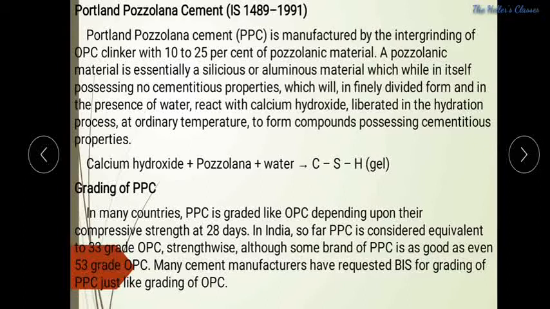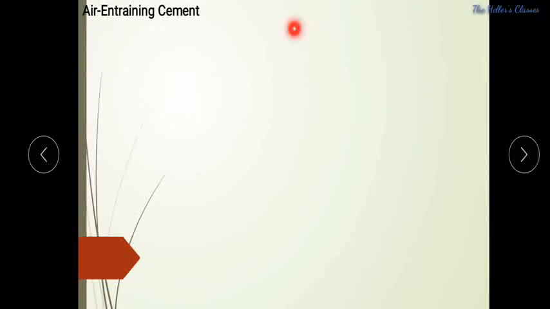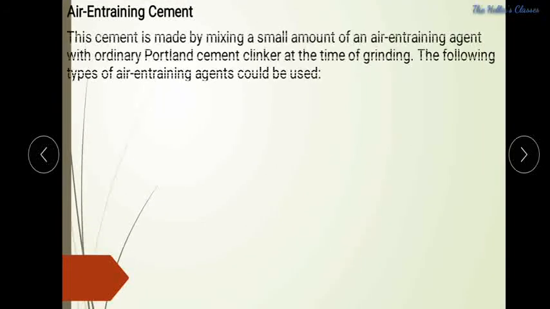So, grading of PPC. Like the other Portland cements, in the PPC also we have different kinds of grades, which is 33 grade. And strength wise, the PPC is also good, as even 53 grade is also available. Many cement manufacturers have requested BIS for grading of PPC, just like grading of OPC. They have requested for upper limits of fly ash content about 25% to 35%, and recently BIS has increased the fly ash content in PPC from 10 to 25% to 15 to 35%.